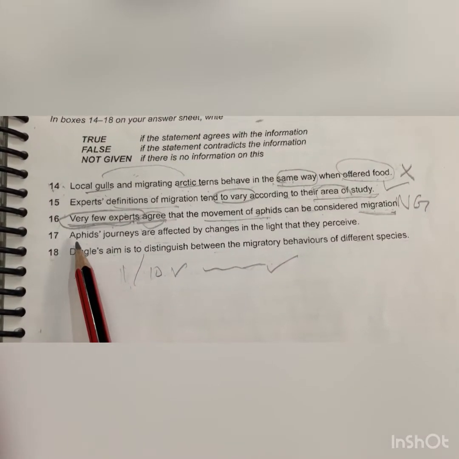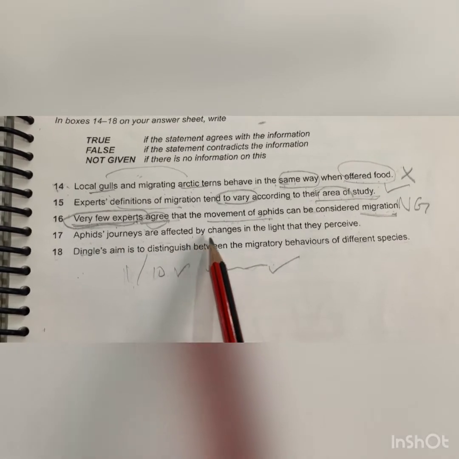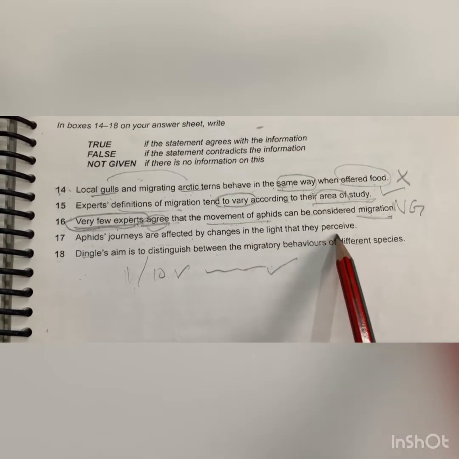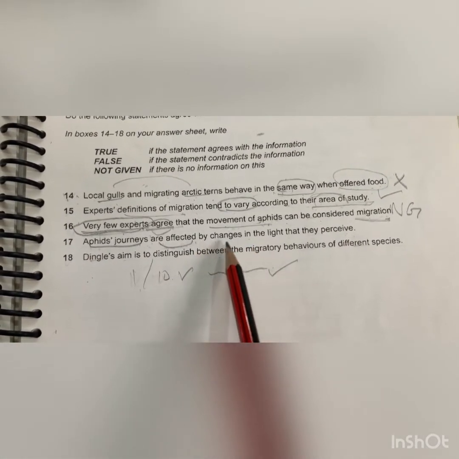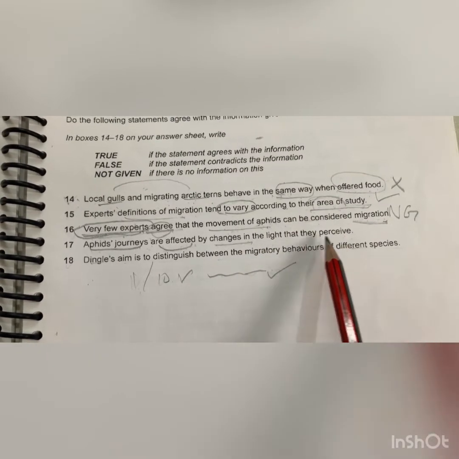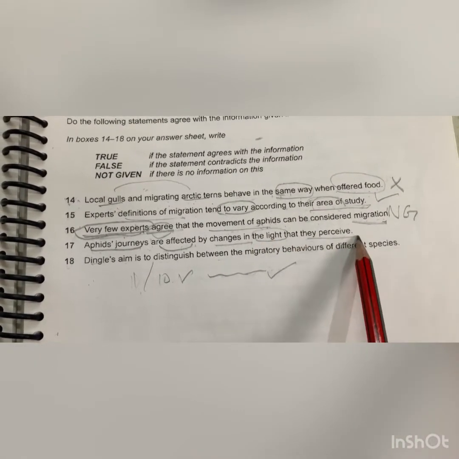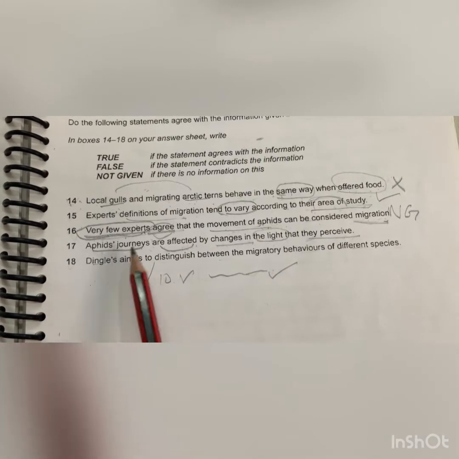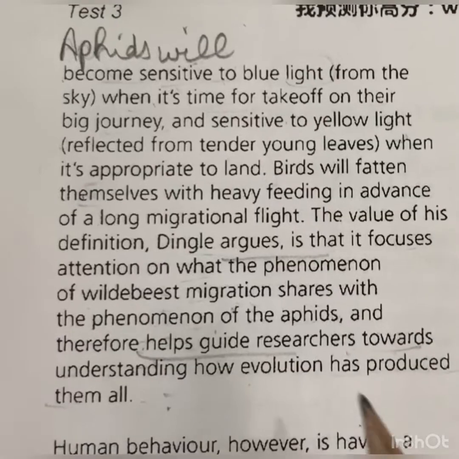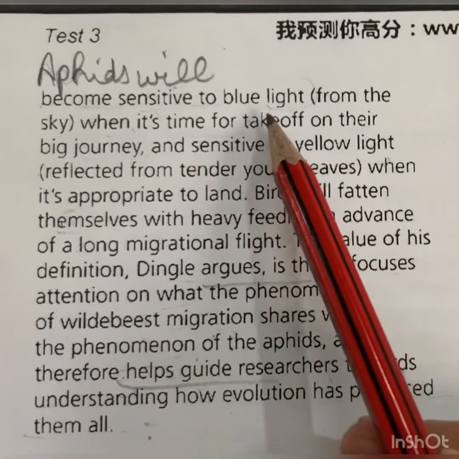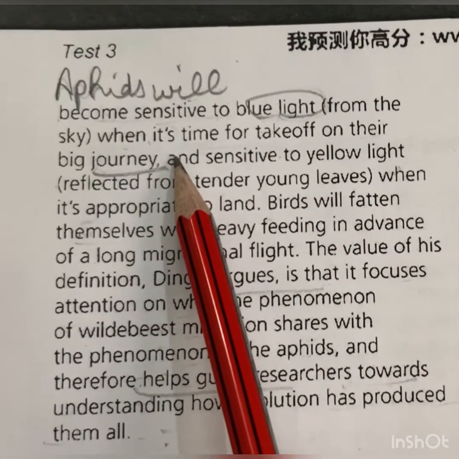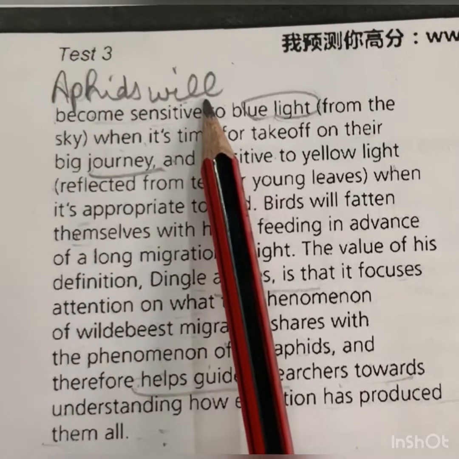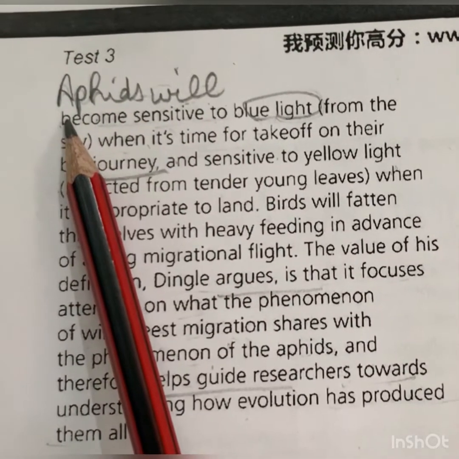Seventeenth sentence: Aphids' journeys are affected by changes in the light that they perceive. Whatever light they perceive affects their journey. Here we find two keywords, light and journey. And this sentence starts from "aphids will". It's written on the previous page.